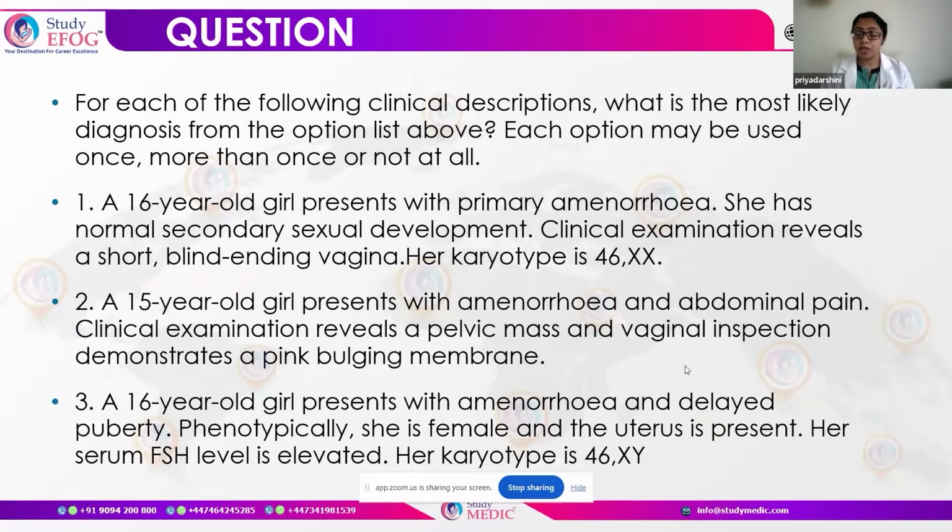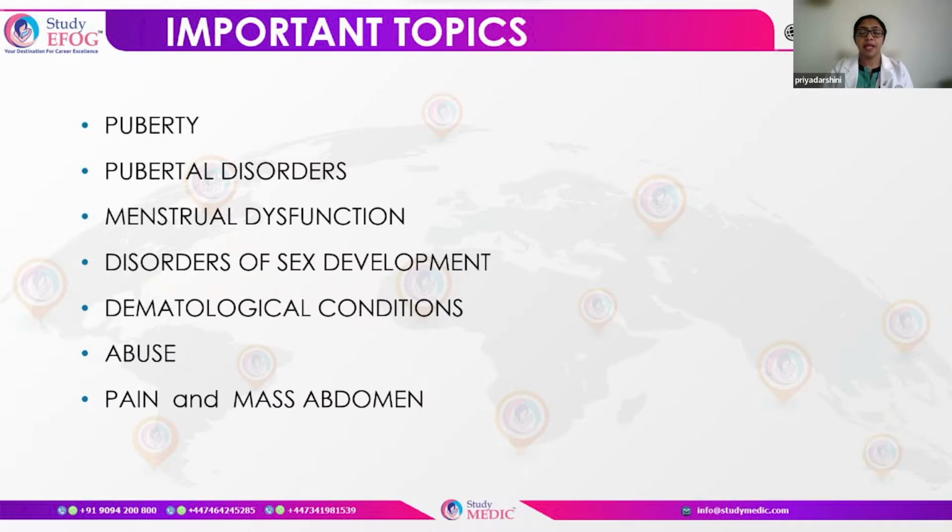So before we proceed on to the questions, let us go into some discussion of this. What are the important topics we need to remember in pediatric gynecology? One is about puberty and the disorders of puberty, the menstrual dysfunction, disorders of sexual development, some dermatological conditions, abuse. Abuse in the pediatric age group is important, and also a little bit about pain and mass abdomen, which can present as an emergency.